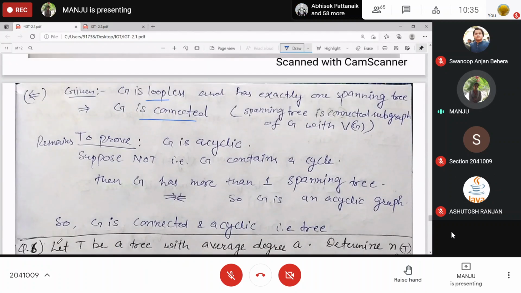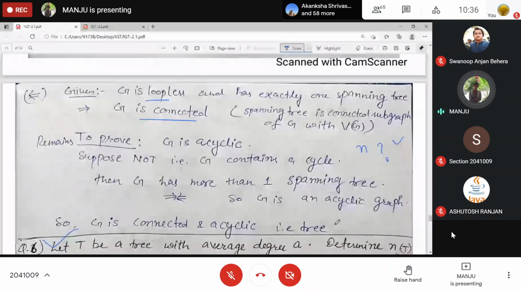Just try this: T is a tree with average degree given. Determine n, the order of that tree. For the given average degree, and T being a tree, how can you determine it?